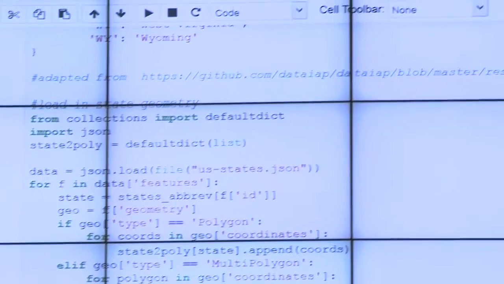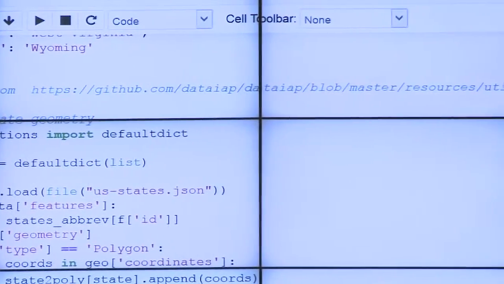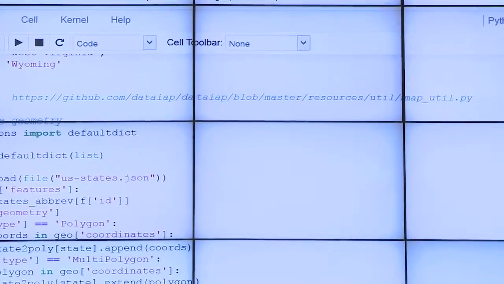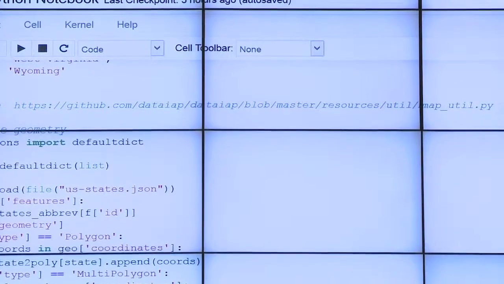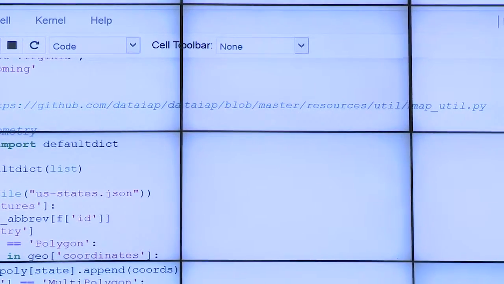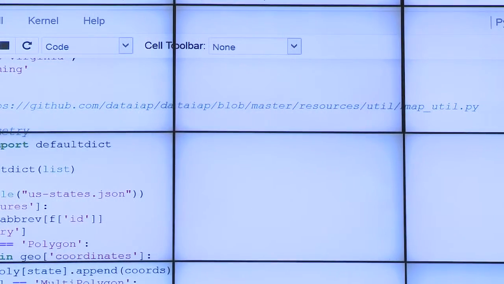There it is. GitHub.com, data, IAP, etc. That's the URL. I can leave that up there for a minute if you want to write it down, or else I can scroll later. Okay.